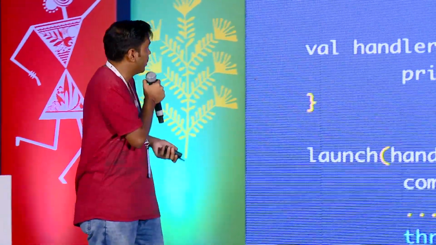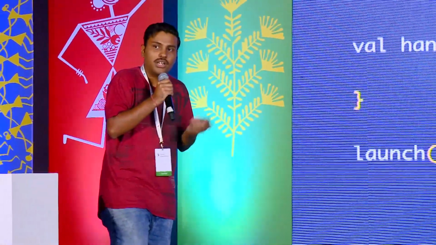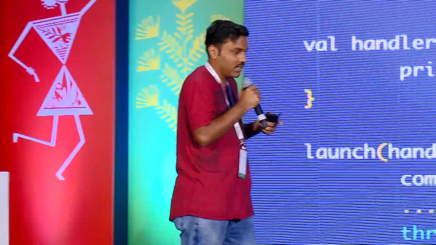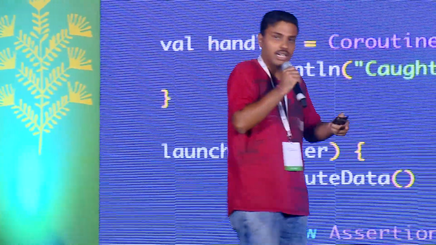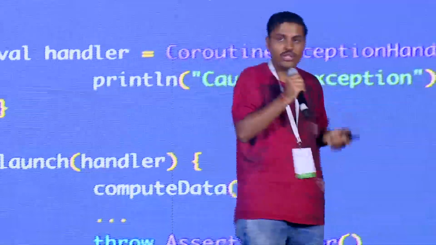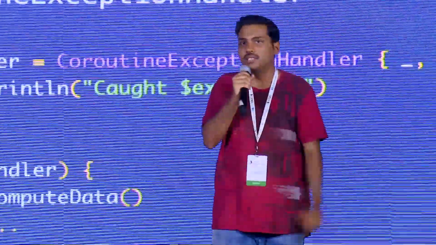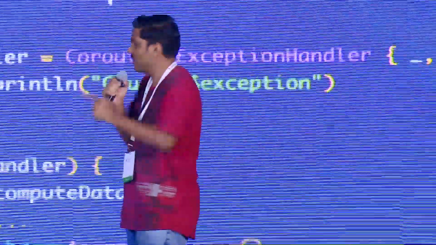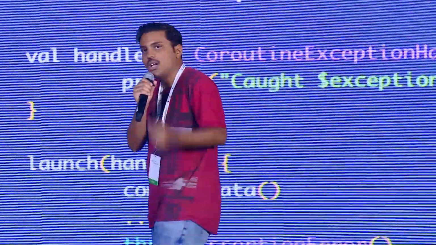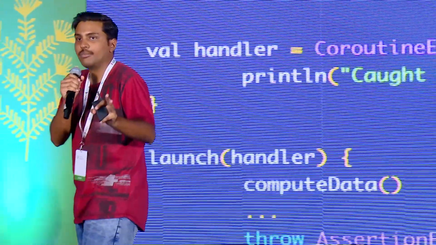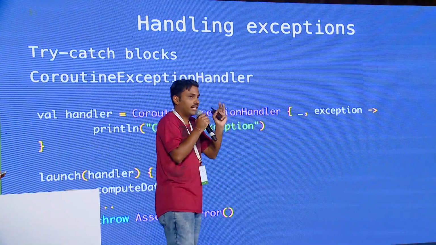exceptions. To handle exceptions, we have the famous try-catch block. You can actually write a try-catch block and not be screwed by your tech lead. Or if you're really smart about it, you can use something called coroutine exception handler. Now, how coroutine works is that it connects to your thread, literally connects to your thread. If you don't write an exception handler, it will default to the thread's uncaught exception handler. So if you don't write this particular piece of code, whatever happens with your coroutine, if it throws an exception, whatever thread you're doing it on, it'll get fired on that.